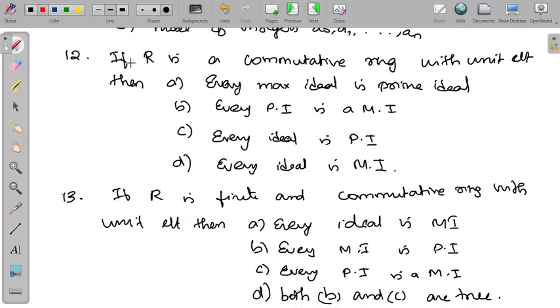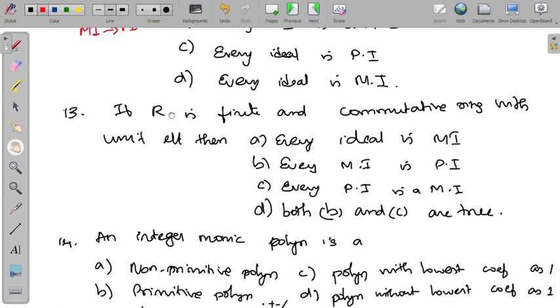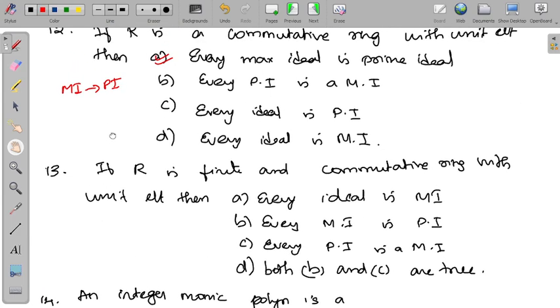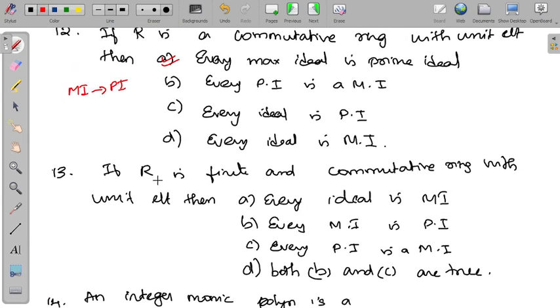12th question. If R is a commutative ring with a unit element, then option A is right: every maximal ideal is a prime ideal. A maximal ideal is a prime ideal for a commutative ring with unit element. The same question, 12th question, here you can see the condition.